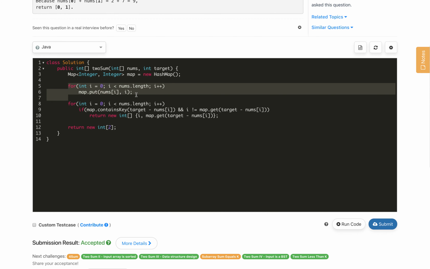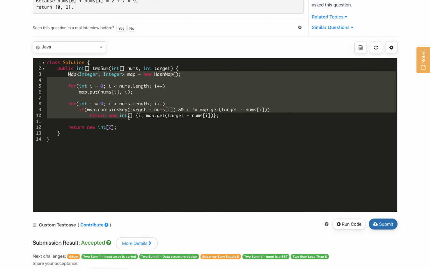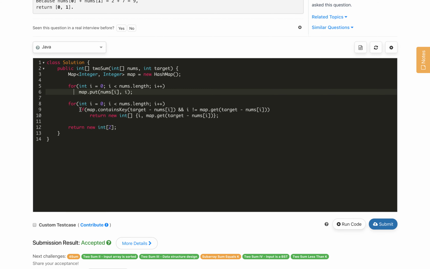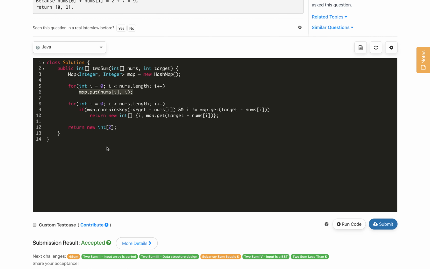This is one loop which we are running, then sequentially again another loop, O of n. So the overall time complexity of this solution is O of n. The space complexity, is it constant, O of 1? No, we are using a map, so it is O of n, because we are storing all the elements in the map first. So the time complexity and the space complexity of this solution are both O of n. As you see, we did it in two passes.